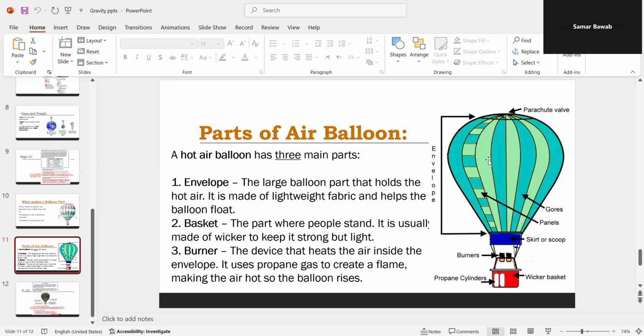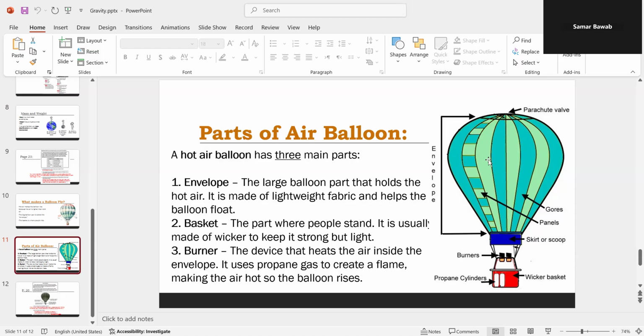Let us talk first about the envelope, which is the large balloon part that holds the hot air. That means inside the envelope there is hot air. It is made of lightweight fabric and helps the balloon float. The basket is the part where people stand. It is usually made of wicker to keep it strong but light. So wicker is a material. It is light in weight but strong.